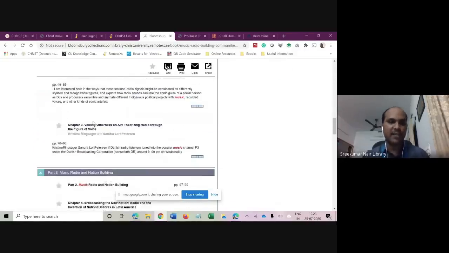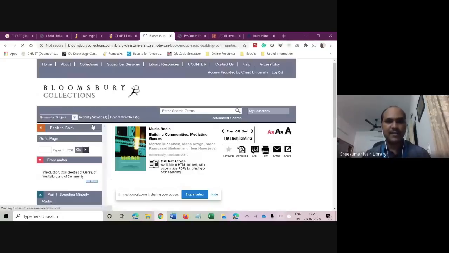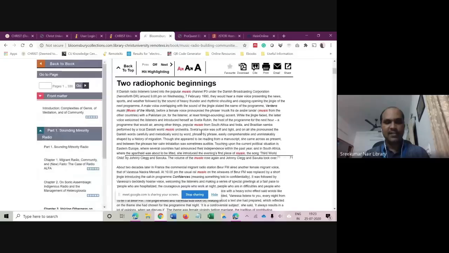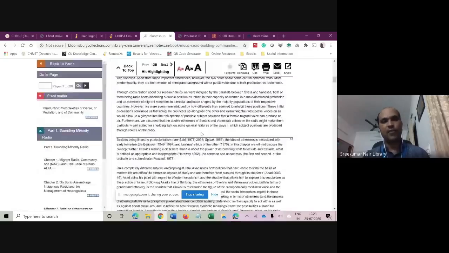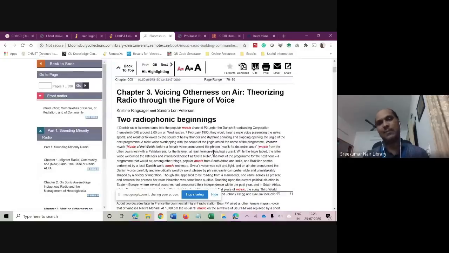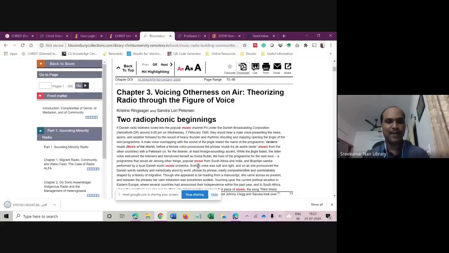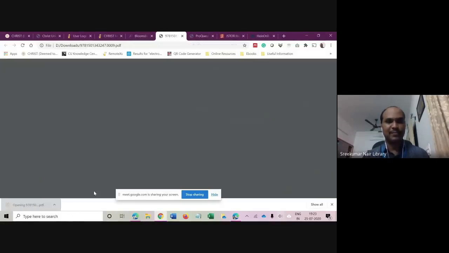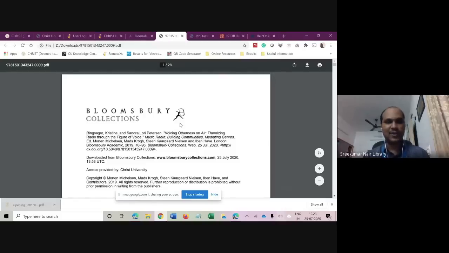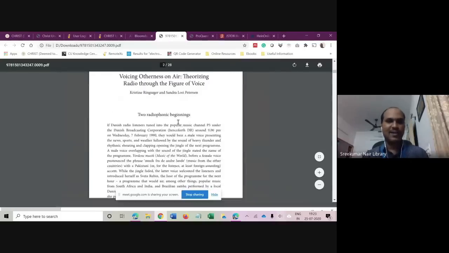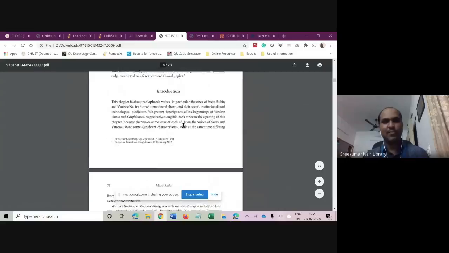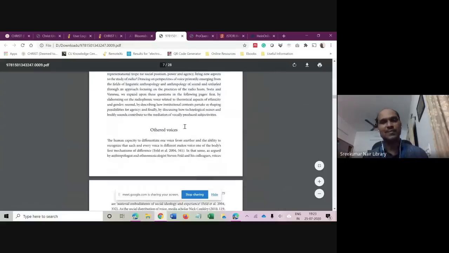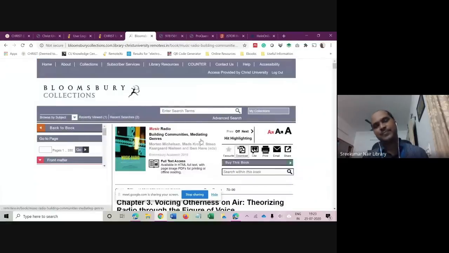And if I want to read any chapter, just click on it, and I can read the chapter online. If I want to download this particular chapter, I can use this download button, Download PDF, and it downloaded onto my desktop. Let me click on it and open it. This is how the PDF looks. This is the chapter from that particular book. Similarly, you can use this for your course readings or for your assignments.